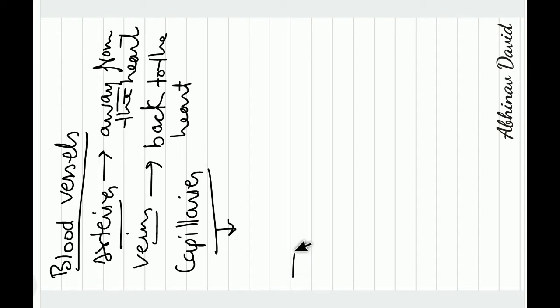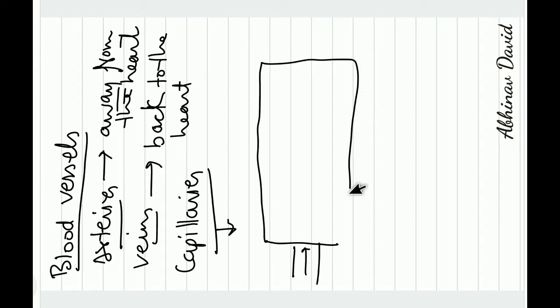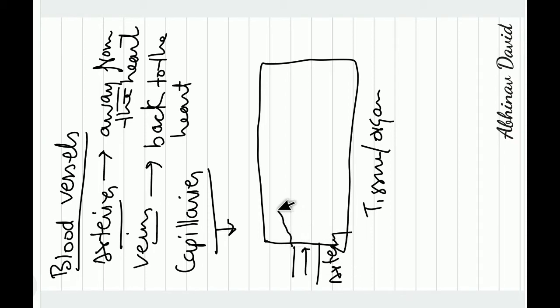So suppose this is an artery entering a tissue or organ. When the artery enters a tissue or organ, it divides into numerous one cell thick vessels.